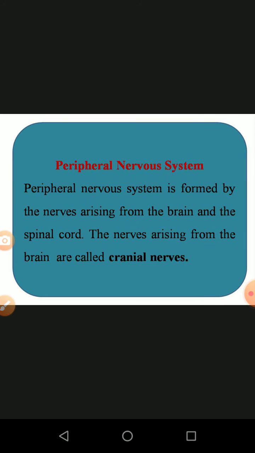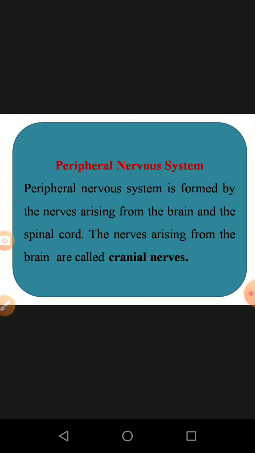Then the next type of the human nervous system. We already know that the human nervous system consists of 3 types: central nervous system, peripheral nervous system and autonomic nervous system. We have already studied the central nervous system, which consists of 2 major organs, one called the brain and another called the spinal cord.